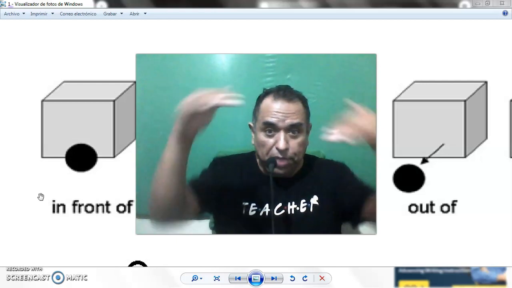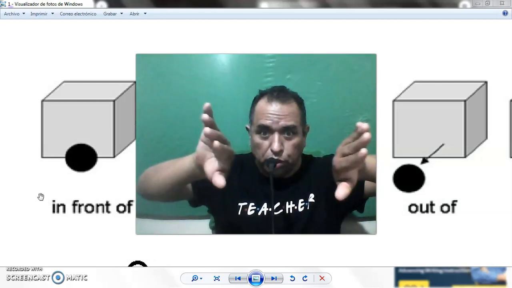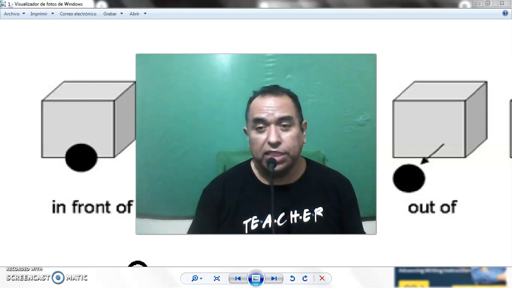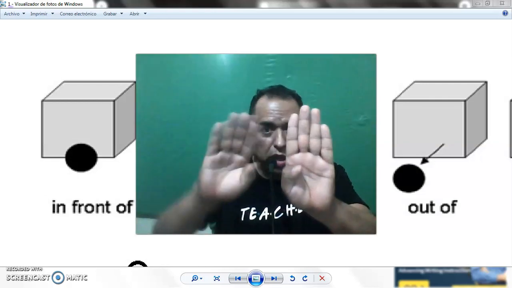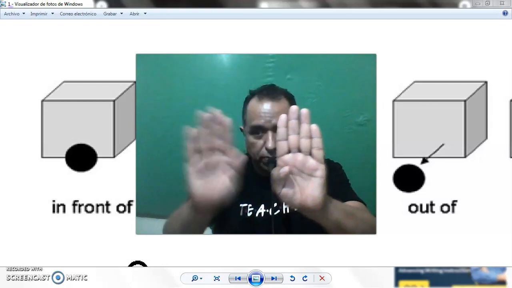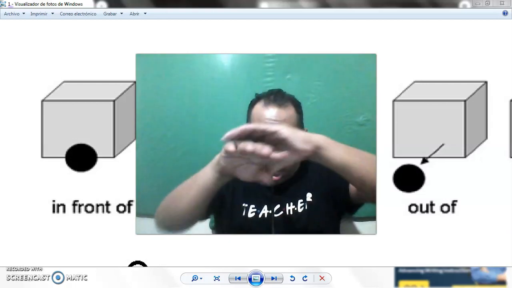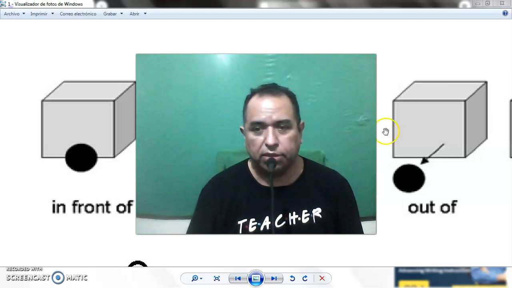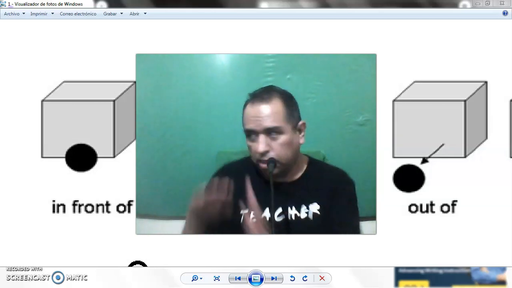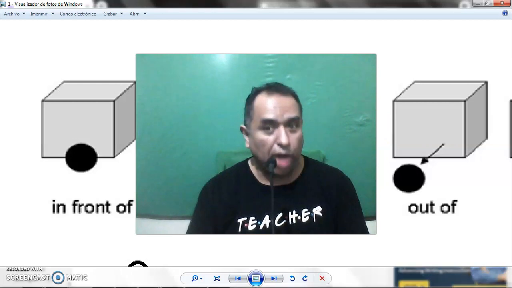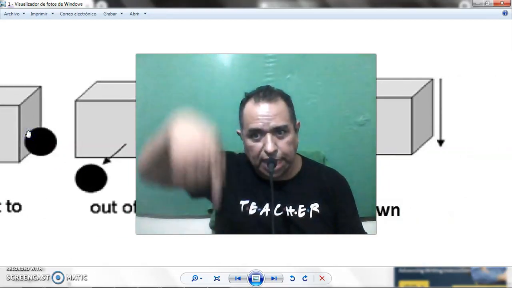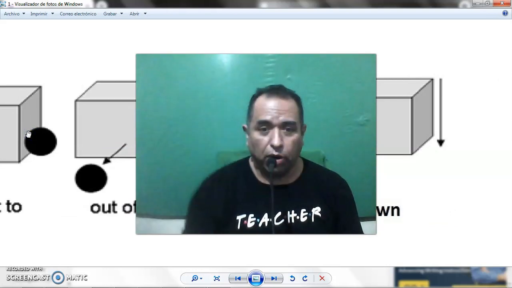The ball is between two boxes. It's between them. The ball is next to, out of the box, next to the box, next to it. A un lado. Up, down, up or down.